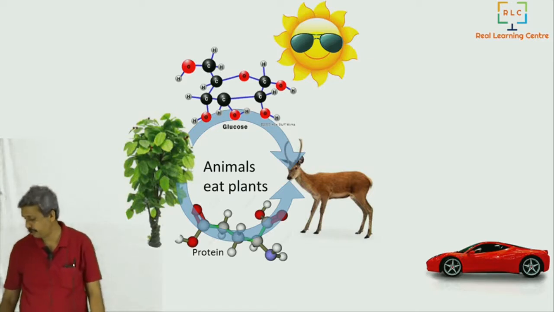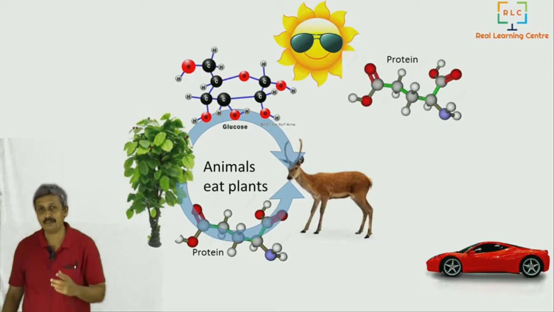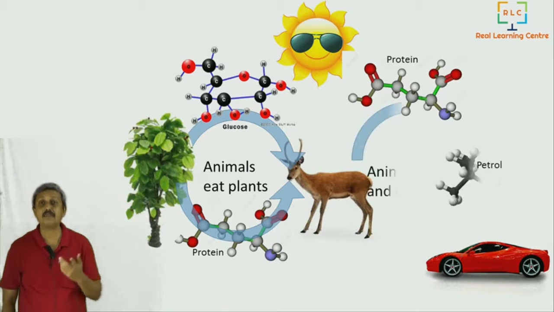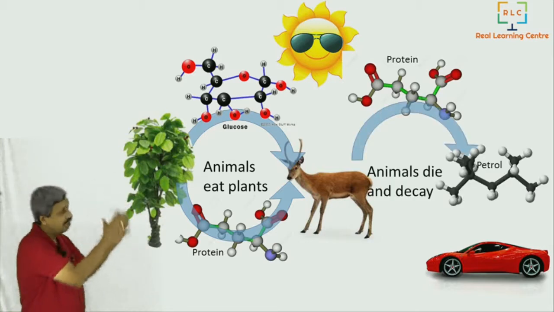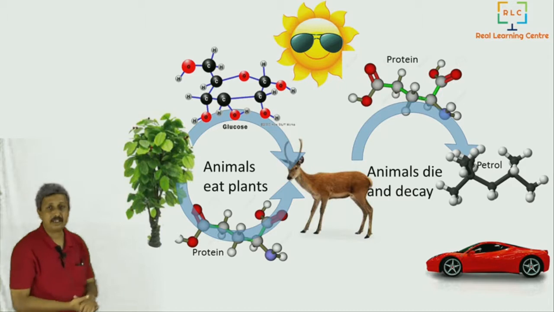Animal's body contains proteins. Now, what happens when the animals die and decay? When animals die and decay, gradually those proteins are getting converted under the earth's pressure into things like trimethyl pentane and petrol.